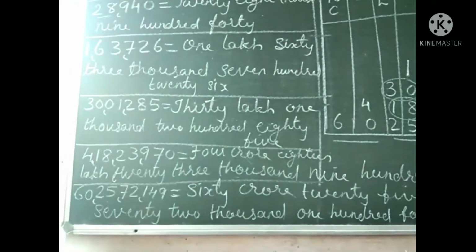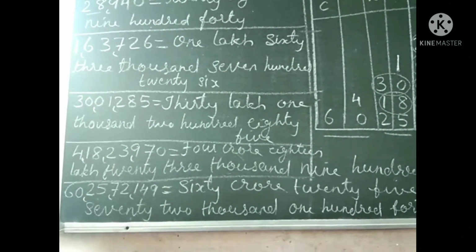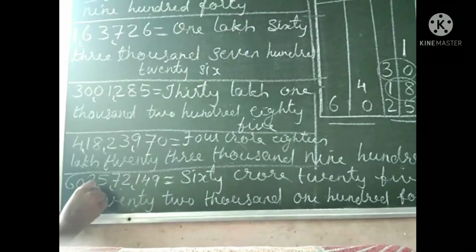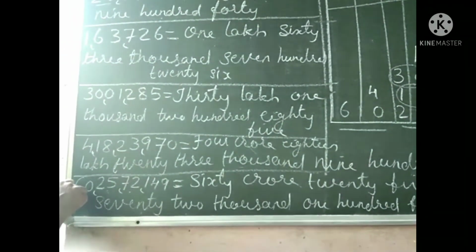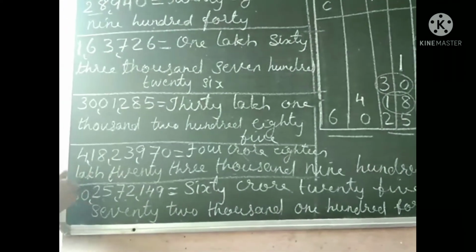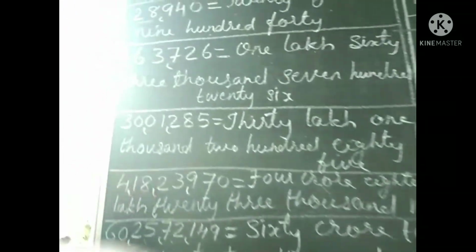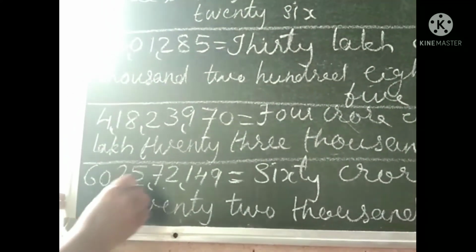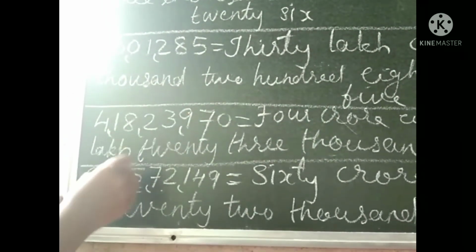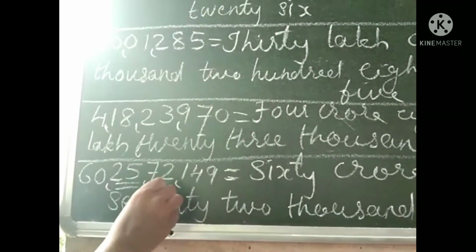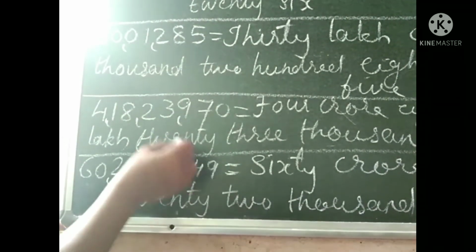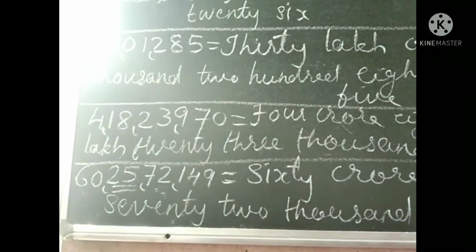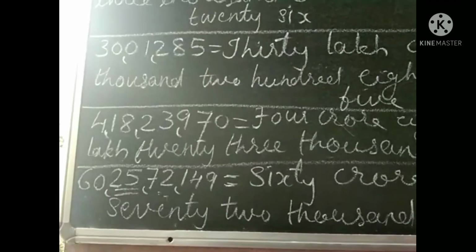Then you have to remember about the groups. Ones, thousands, lakhs, crore. Ones group having 3 digits. Thousand group having 2 digits. Lakh also having 2 digits. Crore also having 2 digits. Then a number read first and say its group. Here 60, group is crore, 60 crore. 25, place is lakh, 25 lakh. 72,000, therefore 72,149. This way you have to try how to read the number.